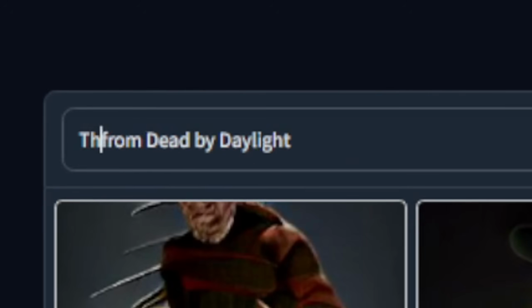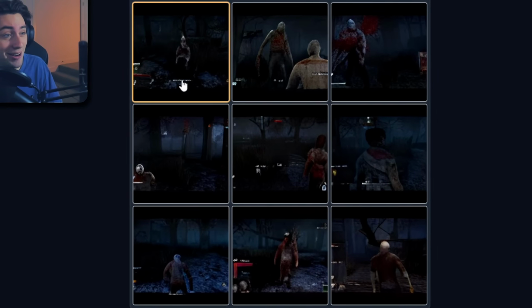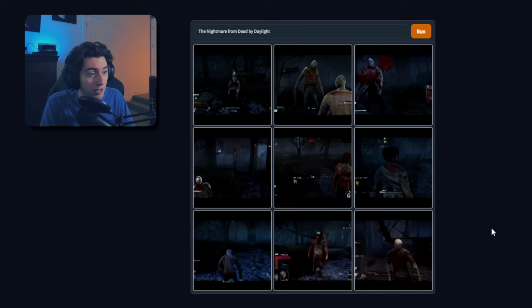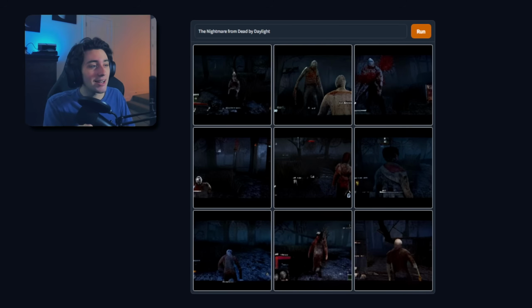So I'm going to change this to the Nightmare to see if that actually gives us actual Dead by Daylight stuff. Okay, that just did not work at all. It really has the Dead by Daylight part, but where is Freddy Krueger? Okay, the last one I'd give a 6 out of 10. This one I'd give a solid 1 out of 10 because it doesn't have the killer.